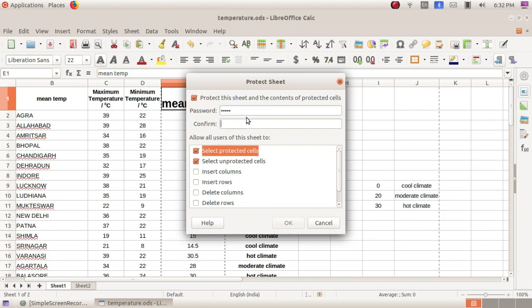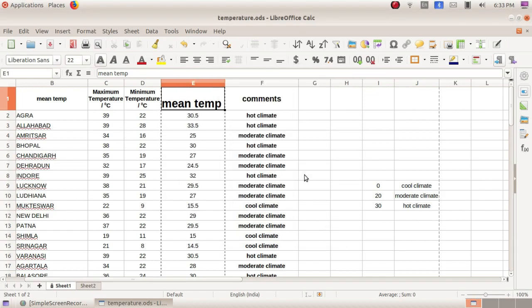The password should be saved. The password is, and click OK. Clear? So like this you can protect your sheet using the password.